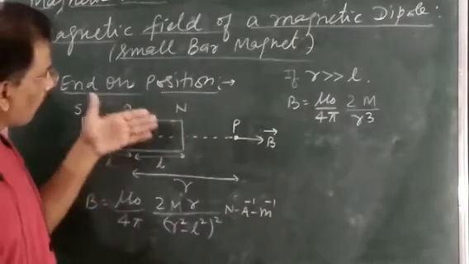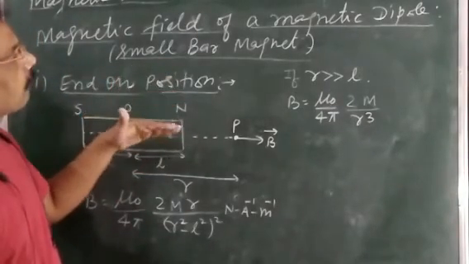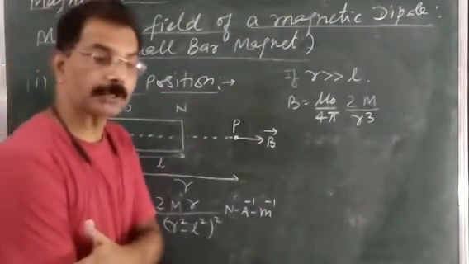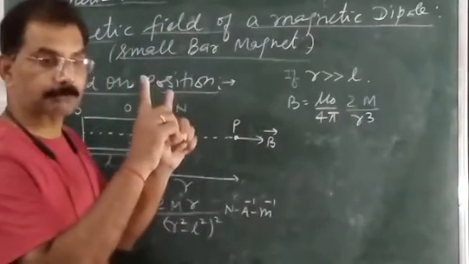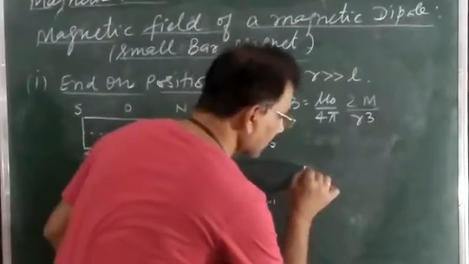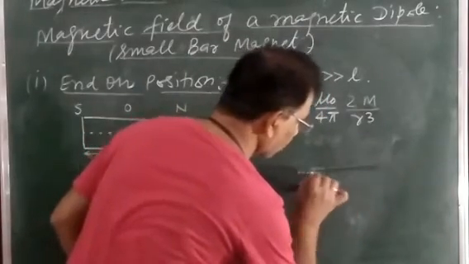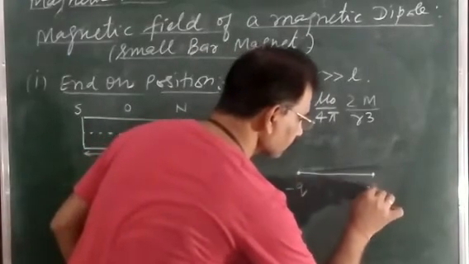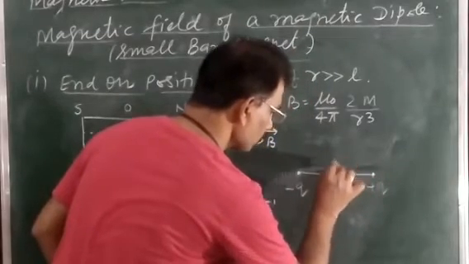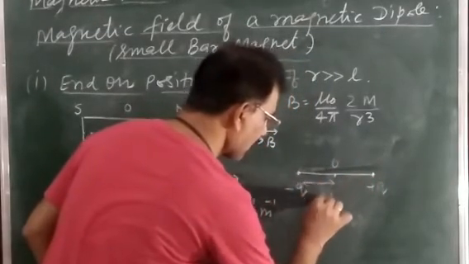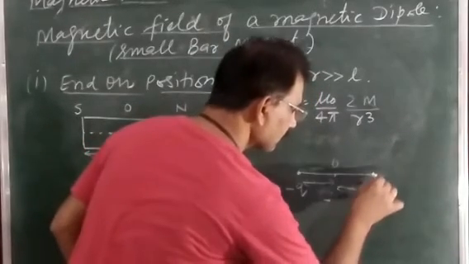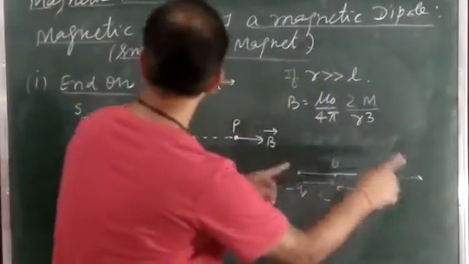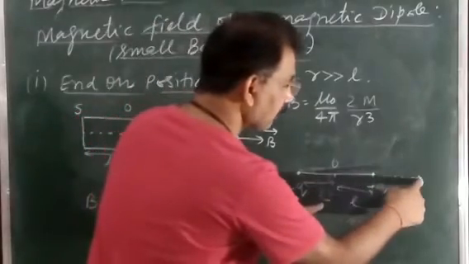And you know, we compare all this magnetic field of a magnetic dipole or small bar magnet at end-on position with the electric dipole moment. मैंने इलेक्ट्रोस्टैटिक में पहले चैप्टर में डिस्कस किया था कि suppose this one is an electric dipole, याद करिए अगर ये कोई इलेक्ट्रिक डाइपोल था, suppose this charge is minus q, this charge is plus q, this point is O, this distance you have taken here L, this one is also L, and if you want to find out the electric field at any point on end-on position, end-on position means at any point on its axis.